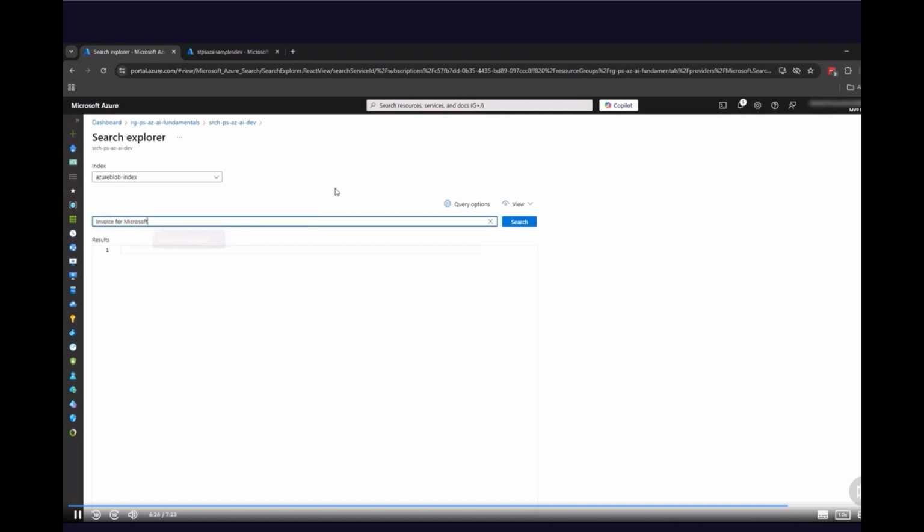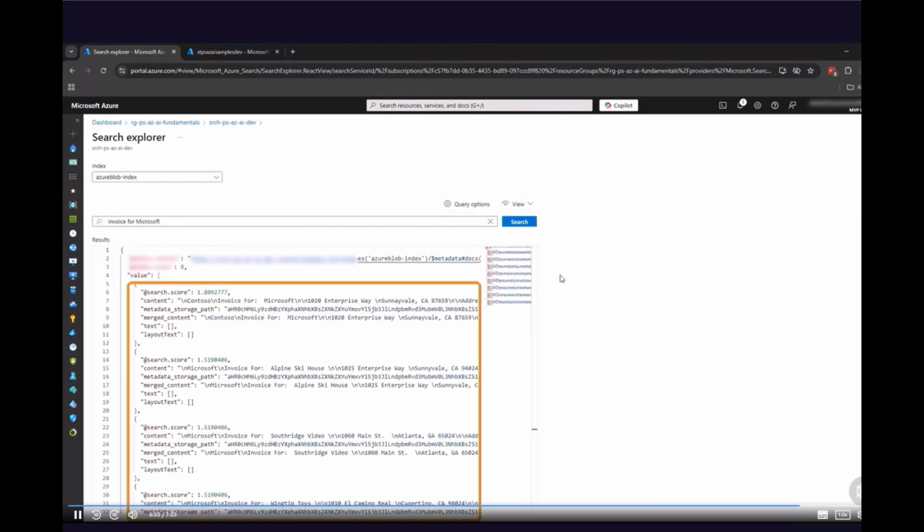So let's test it. I will type invoice for Microsoft and I will click Search button. As we can see, Azure AI Search Service returns all the files and the content where Microsoft is mentioned. So obviously this data was extracted from the invoices that I uploaded to Azure Blob Storage.